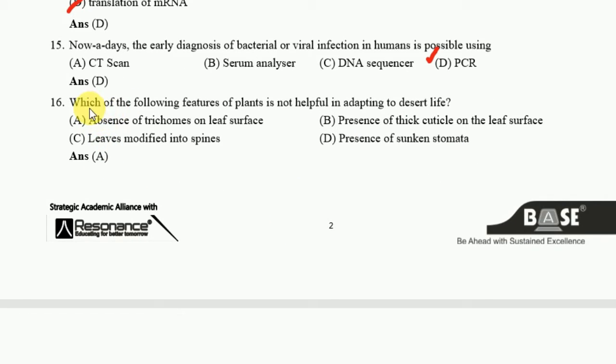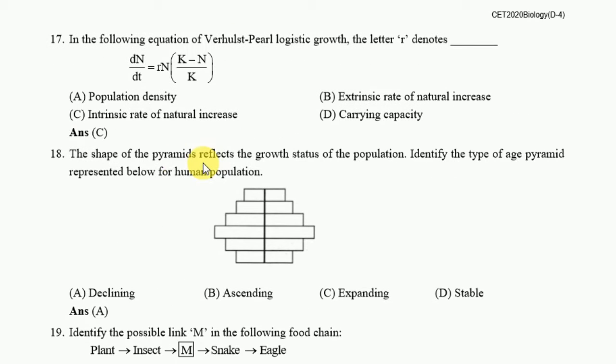Next one: which of the following features of plants is not helpful in adapting to desert life? Is the absence of trichomes on leaf surface. Next one: in the following equation of Verhulst-Pearl logistic growth, the letter R denotes. The answer is intrinsic rate of natural increase.